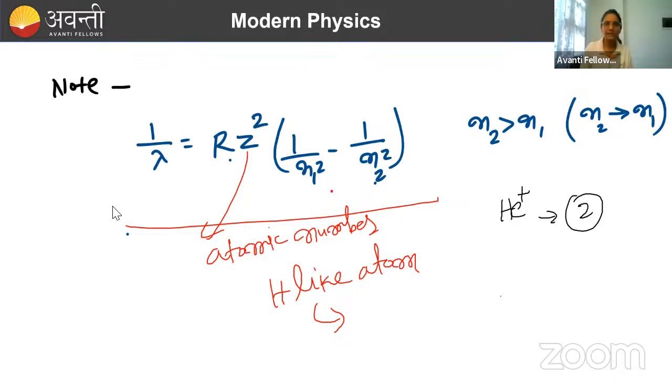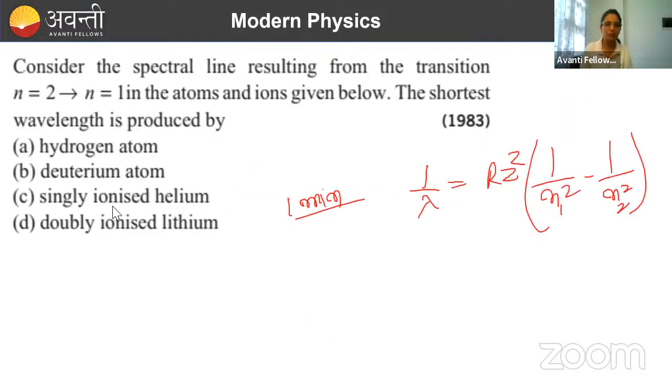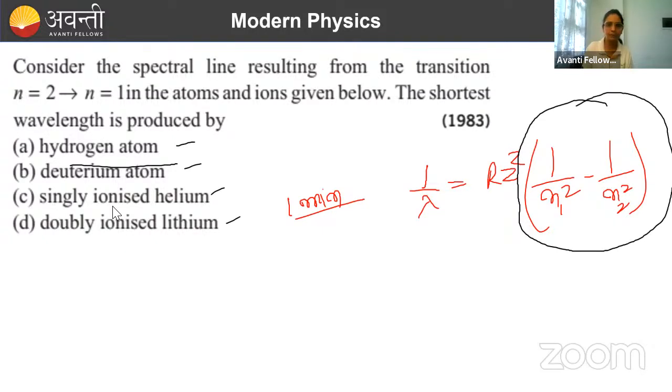Again, you just needed to use this formula. So in our question, what was given? Given thing was hydrogen atom. So this thing is going to remain same for all these 4 things, ना? चारों के लिए सेम रहेगा क्योंकि transition is being made from 2 to 1. So this is constant. So we simply need to check with Z square. 1 by lambda is proportional to Z square, lambda will be inversely proportional to what? 1 by Z square. Done.